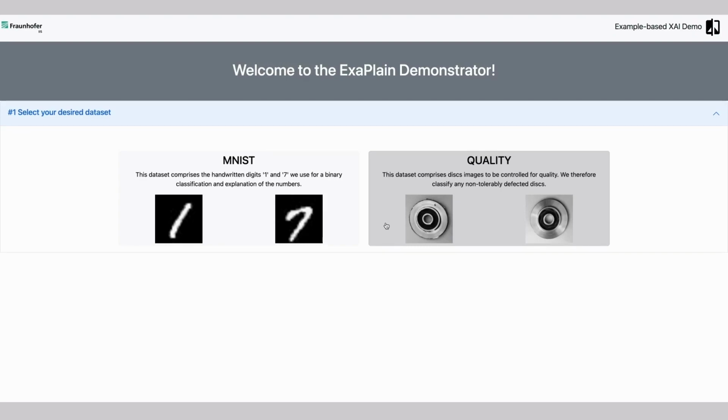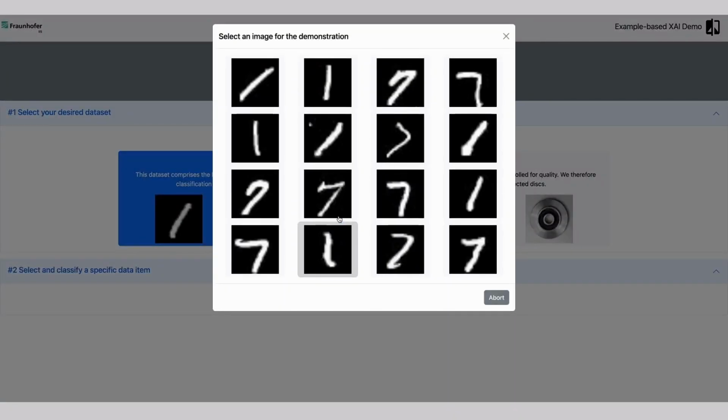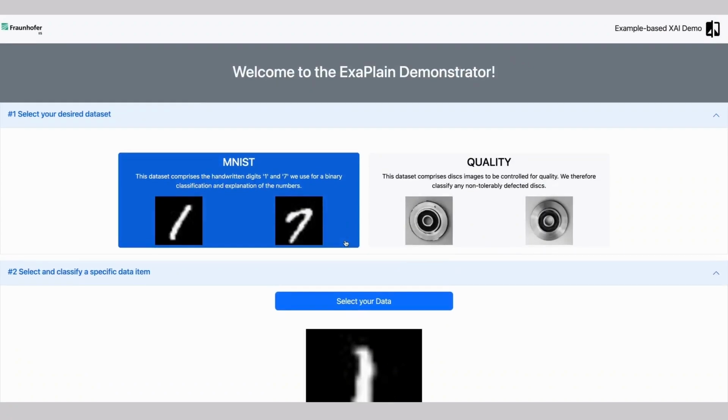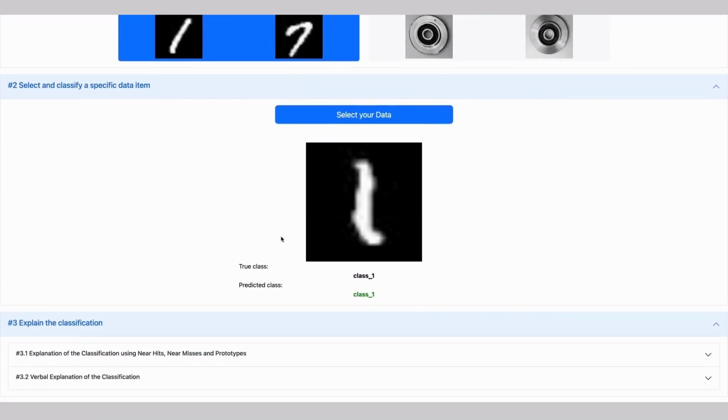To select an image, one chooses the preferred dataset and clicks on it. 4 times 4 images are depicted randomly from the whole set of pictures, and an image is selected by clicking on it. The selected picture is classified automatically based on the previously trained CNN.